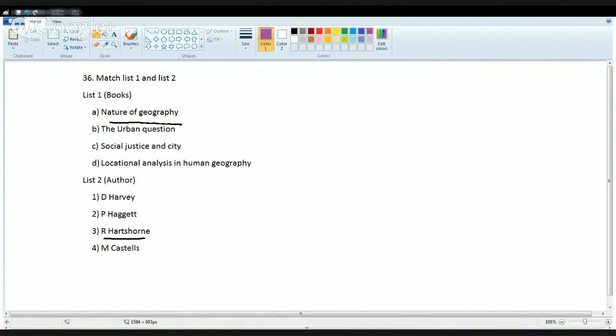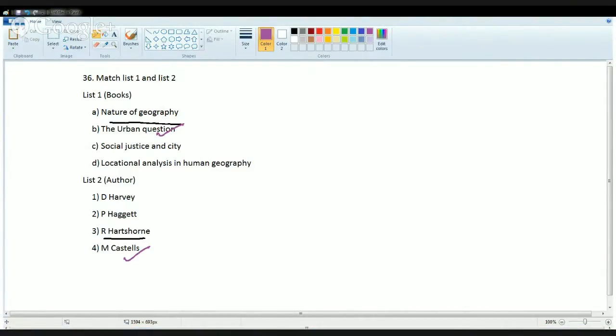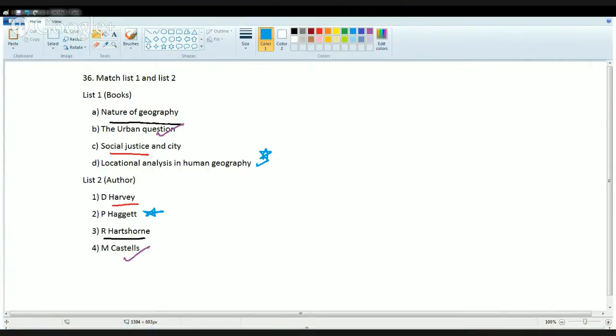The next important book that we should know is The Urban Question, written by Castells. He did a lot of work on urban geography. Then the concept of social justice was propounded by Harvey. And finally, Locational Analysis in Human Geography was written by Haggett. These are the main works done by the respective persons and their contributions.